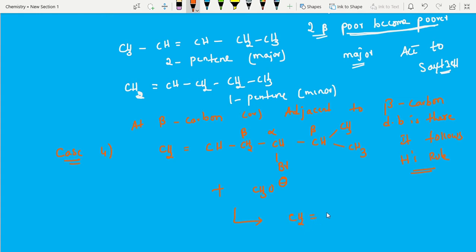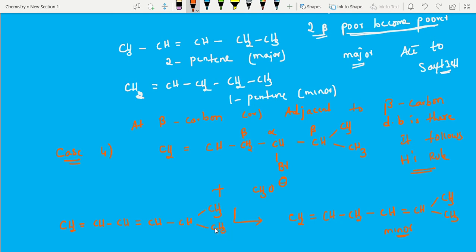CH2 double bond, CH2, CH double bond, CH3. Yes, this is the minor, more substituted alkene according to Hofmann. So now check this beta carbon. If you remove a hydrogen from this beta carbon, between these two carbons there is a double bond. Then write CH2 double bond, CH double bond, CH3.